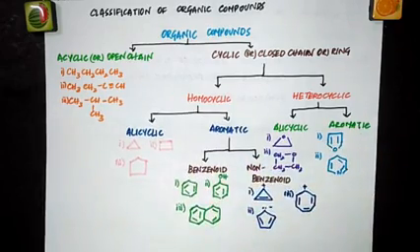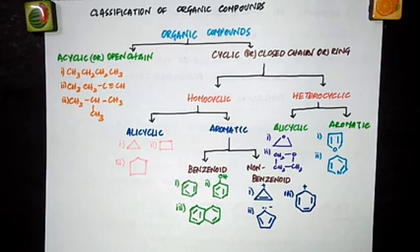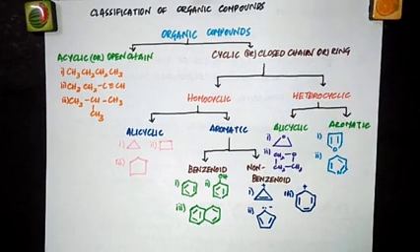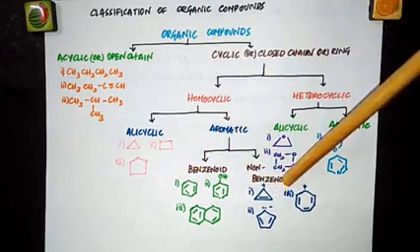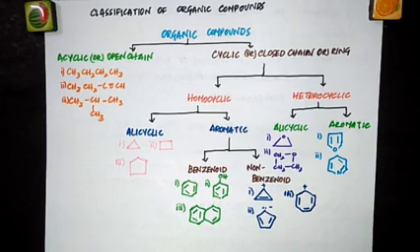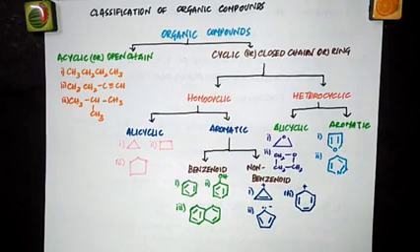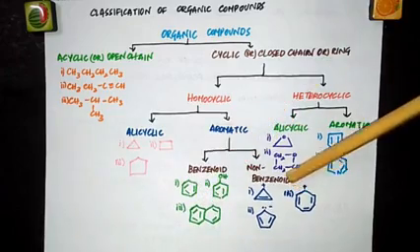All these compounds containing a benzene ring are called benzenoid aromatic compounds. And the other category, non-benzenoid aromatic compounds, are aromatic compounds which do not contain a benzene ring, but instead contain other highly unsaturated rings. So here they will be having a benzene ring, here no benzene ring.